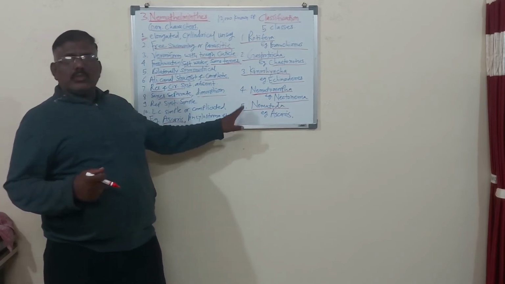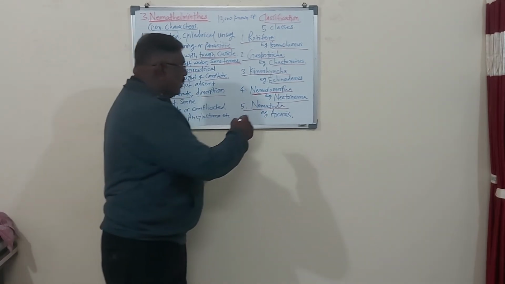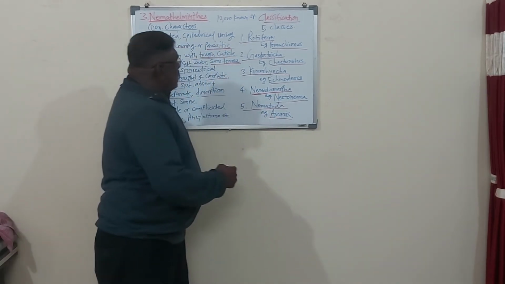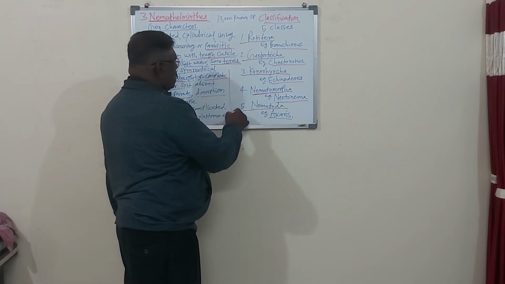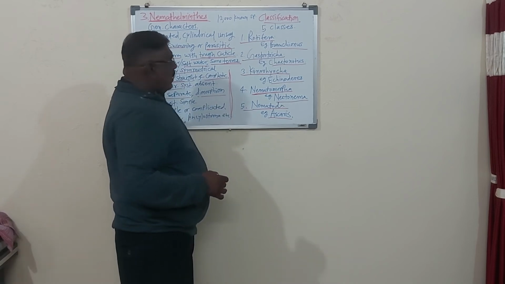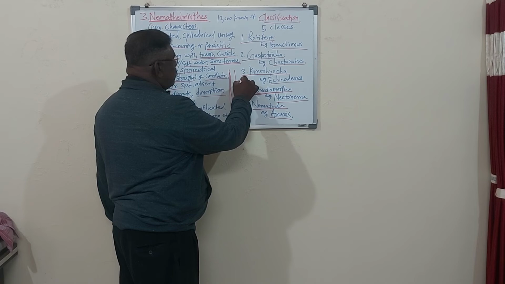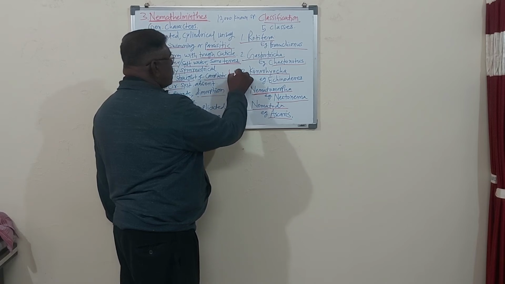Here, dear student, remember sexual dimorphism is present in Ascaris. So the male is straight like this. This is the male Ascaris. It is straight. And the female Ascaris is somewhat similar, but it is larger in size.